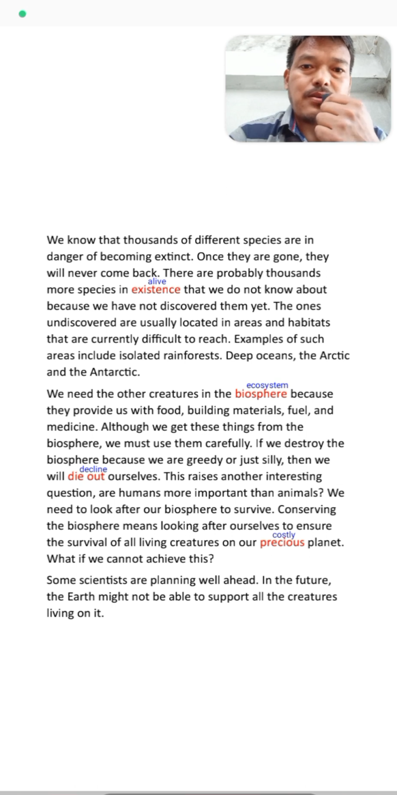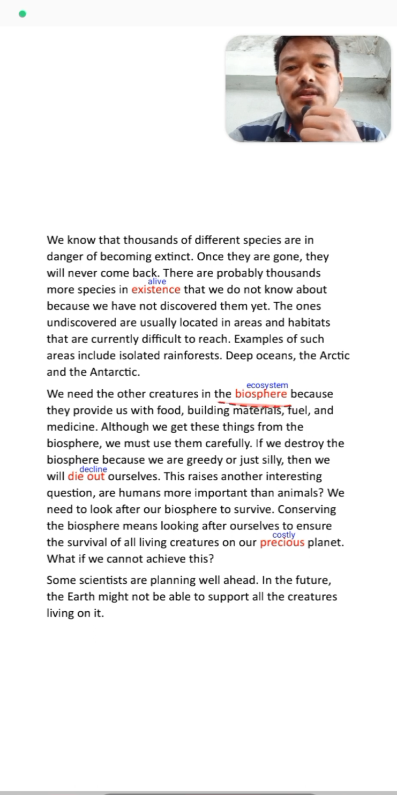We need the other creatures in the biosphere. That means the ecosystem, because they provide us with food, building material, fuel, and medicine. Yes, students, as you know, we need the other creatures in the biosphere, because they provide us food, building material, fuel, and medicines. Although we get these things from the biosphere, we must use them very carefully, students.